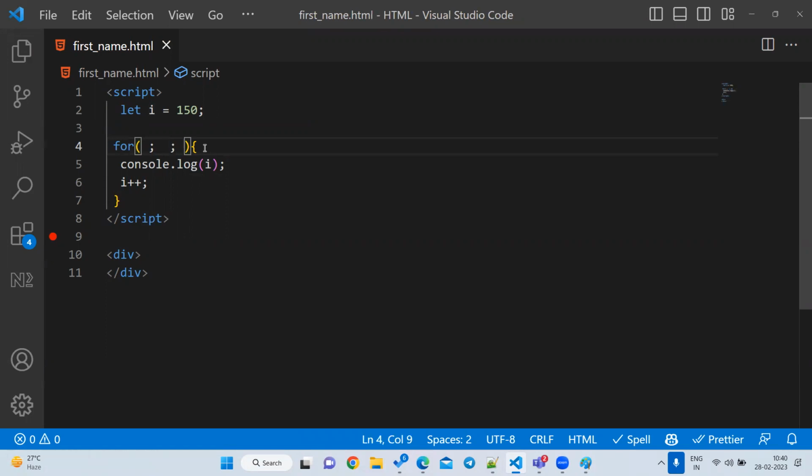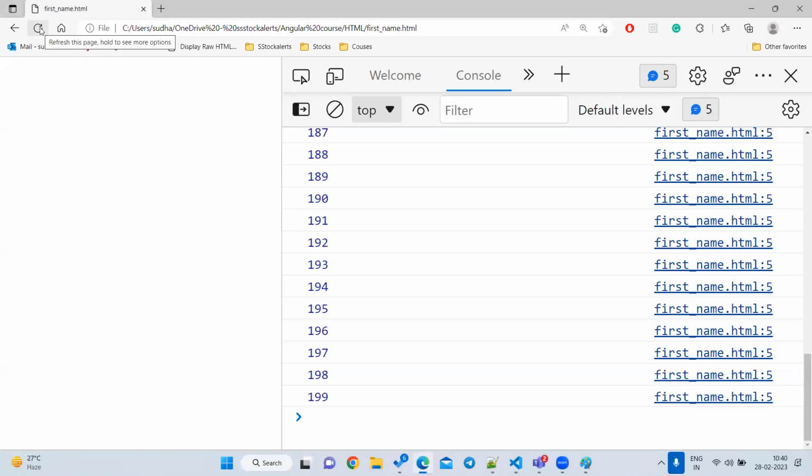Because nothing we have written in the if, correct? The first part is optional, you are writing at the top. The third is optional, you are writing in the body. And what if we are removing the condition also? Let's go and reload it.